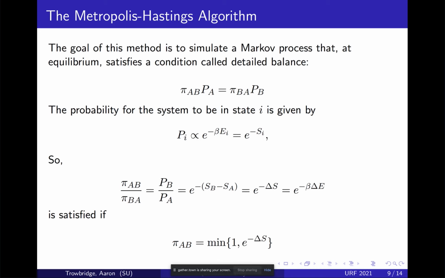If our move increases energy, then the probability of going from state A to B is e to the minus something positive, which is going to be small. If the change in action is negative, we go down in action, down in energy, then e to the minus is positive. This is big, so we take the minimum, which is 1, so we're guaranteed to go to a lower energy state. So that's an overview of that.